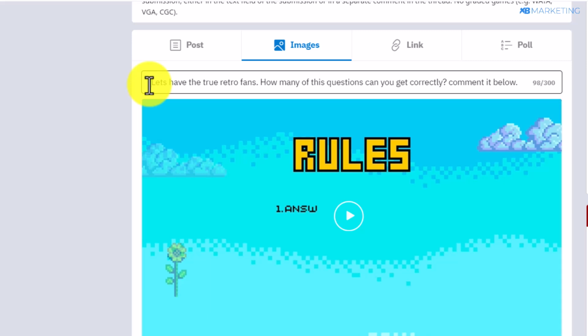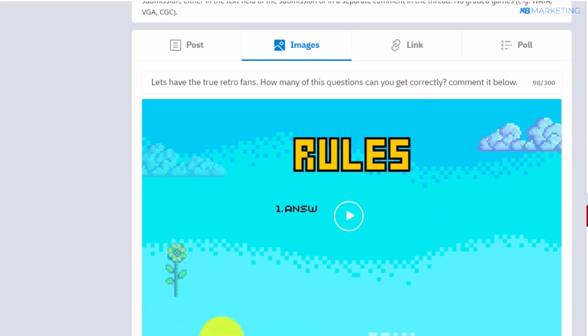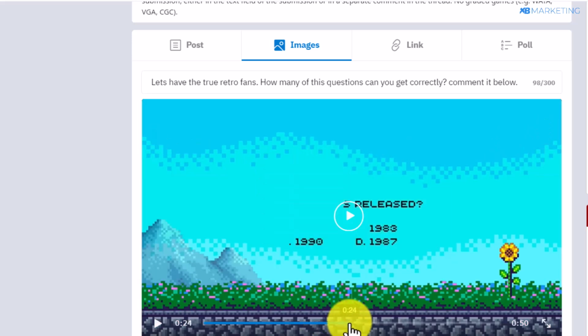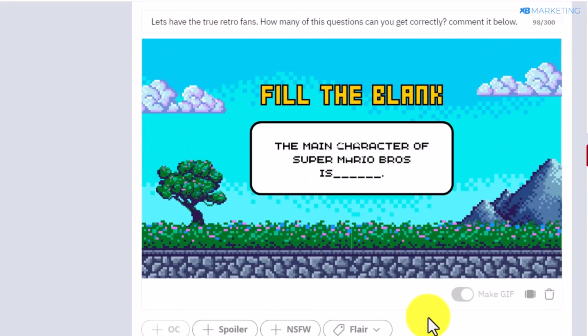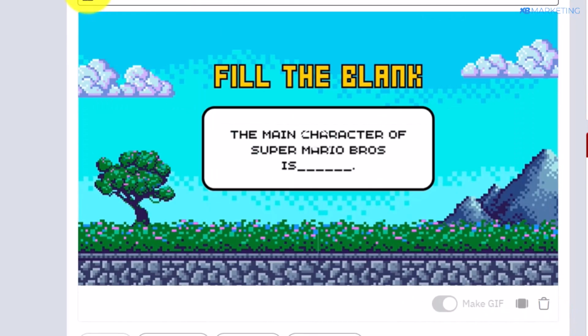So you want to type in something simple like this: Let's see the true retro fans. How many of these questions can you get correctly? Comment your answer down below. If you do this, you are definitely getting people to engage with this post, as a lot of people are already interested in this niche, and many of them are going to tell you how many of the questions they are able to get correctly. Once you do this, simply click on post. And 99% of the time, your post is not going to get deleted, as you are not outright promoting anything on the subreddit.